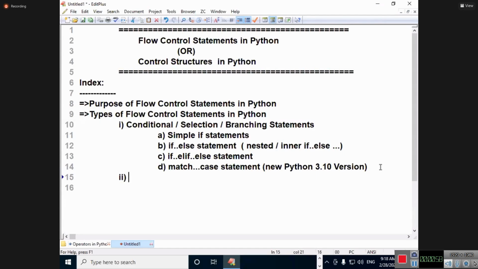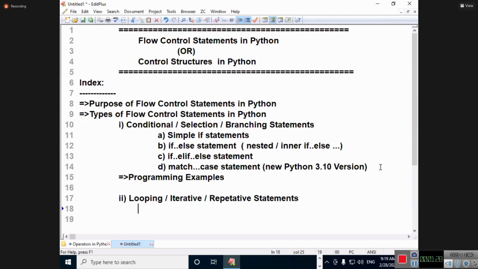The second point I'm going to discuss is looping. In this area, we are also talking about programming examples, a sample of examples. Under the next point, I'm going to talk about looping statements, also called iterative statements, also called repetitive statements.